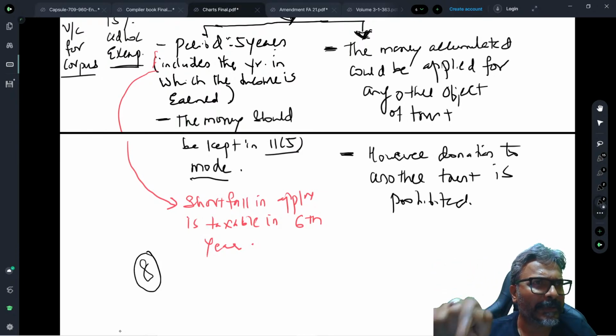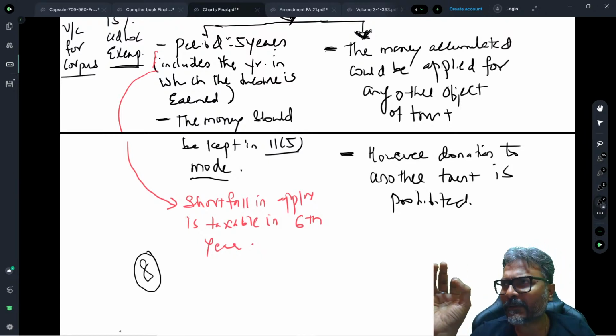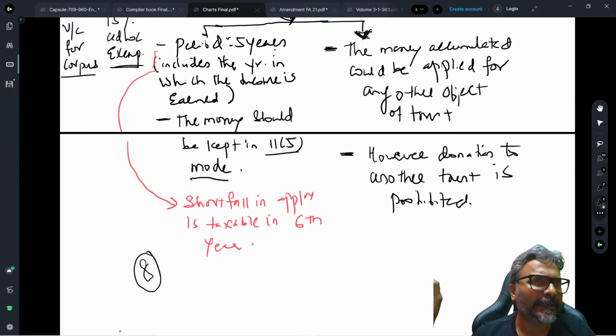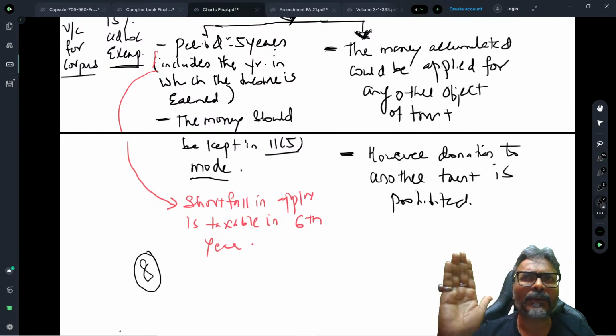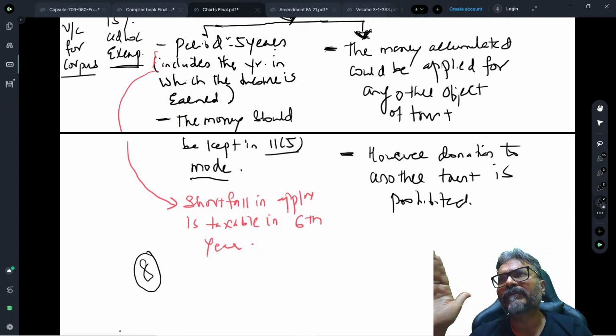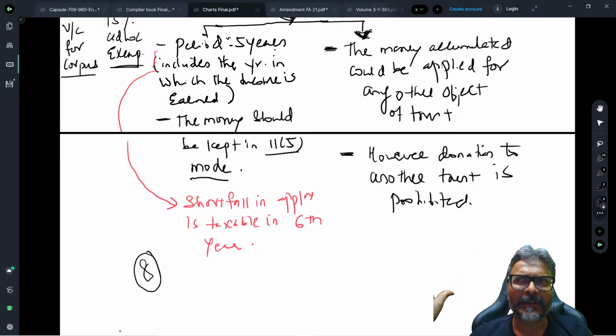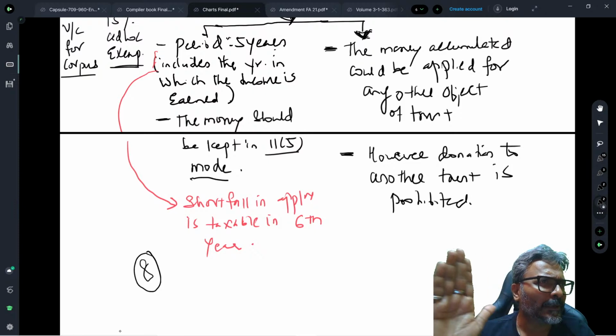Now, I should not be telling you this. Every one of you is aware that in respect of any application of an amount, if there is a default of 40A(ia) or a default of 40A(3), then that much portion will not be considered an eligible application, and only the net amount will qualify for exemption under section 11. I think every one of you is clear on that point.